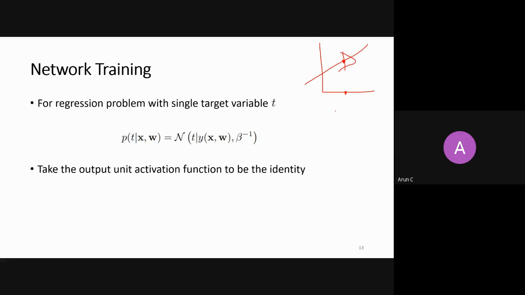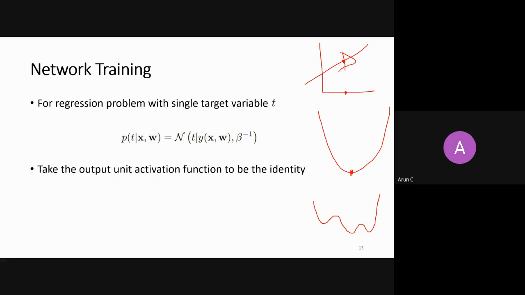This is not the case with neural networks because my function is non-convex. For linear regression, the function was like this; in one shot you could have come to this point. But for this non-convex neural network function, you cannot take a derivative, put it equal to 0 and directly get to the solution.